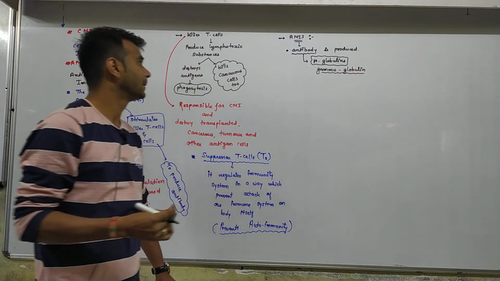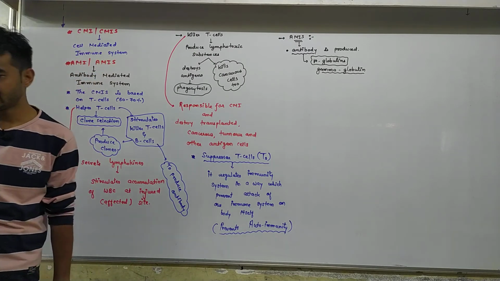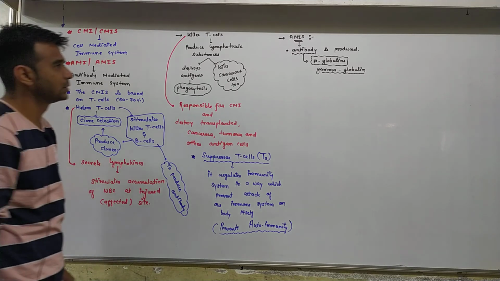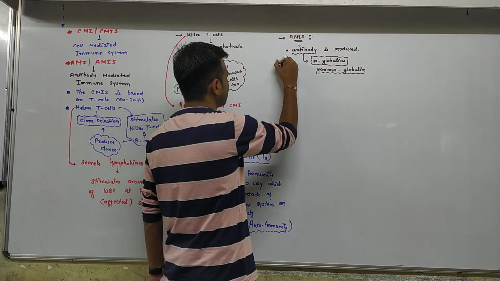See, the antibody mediated immunity system produces the antibody. Now here, the most important MCQ: antibody is gamma globulin.